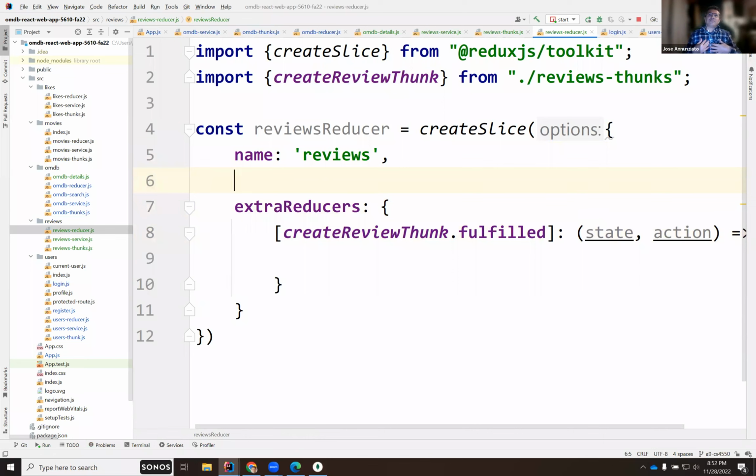If I go to see somebody else's profile, I'd like to see the reviews they have written. That's a common use case. Or if I go to a particular movie, I would like to see all the reviews that a whole bunch of people have written for that movie.